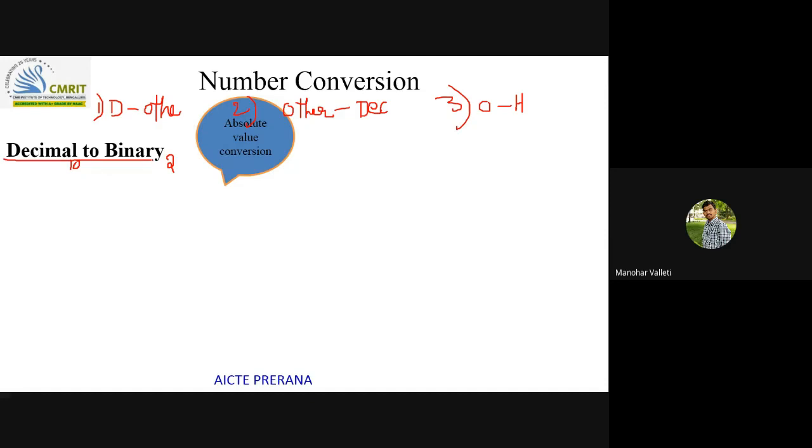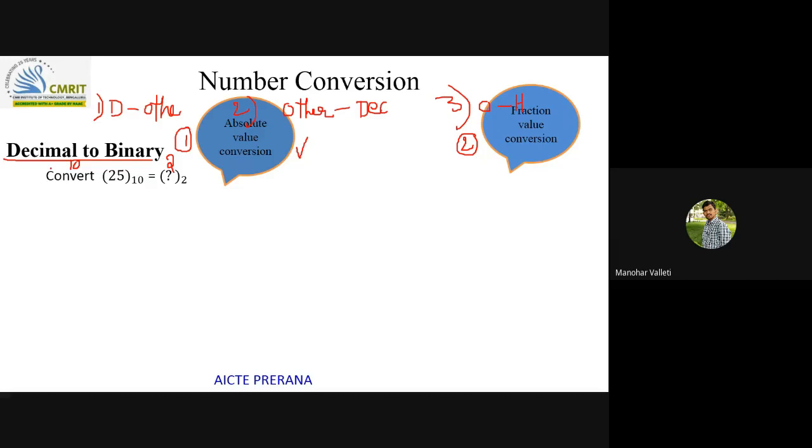One is for absolute values, meaning the procedure to follow for an absolute number, that is an integer, is different from a fraction. So there are two methods to be followed. Method 1 is for integers and the other is for fractions when you are doing decimal to binary conversion.